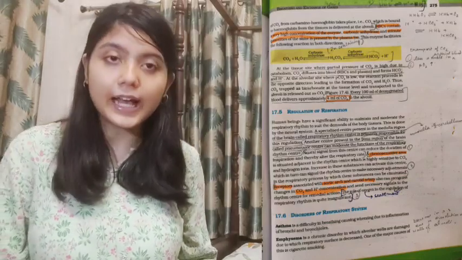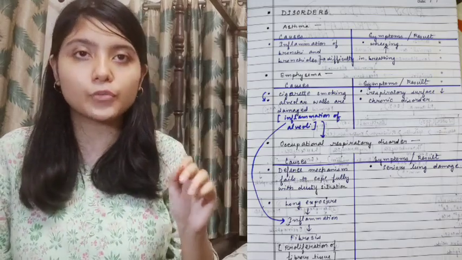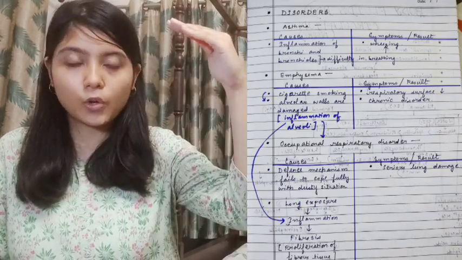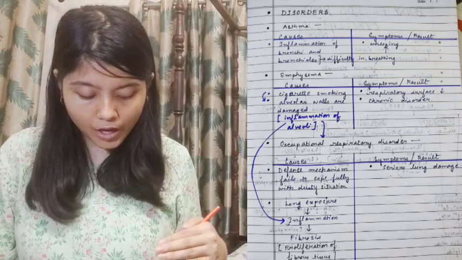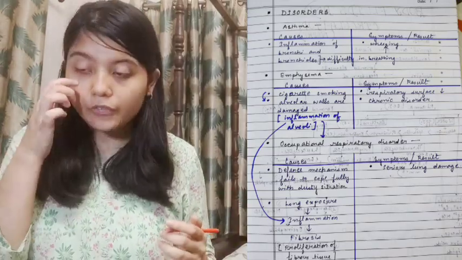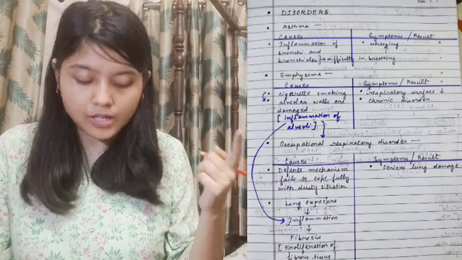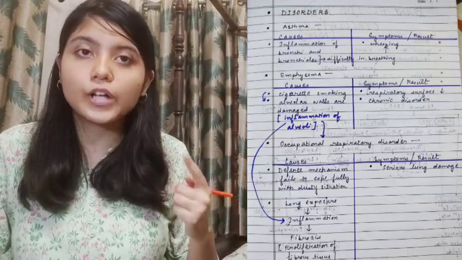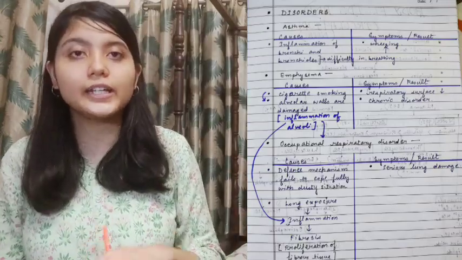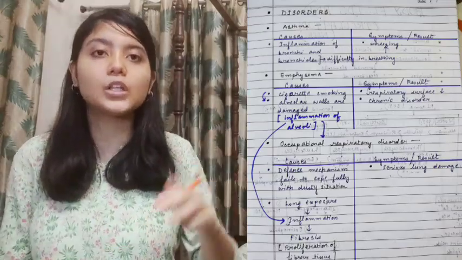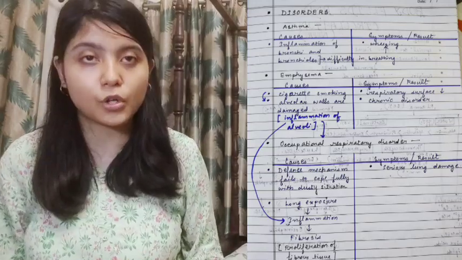Now getting to disorders, I have already discussed about disorders before. You can learn about them again in a flowchart kind of way. Like you can start from the cause and you can end till the result or the consequence. Like for asthma, firstly, we would have inflammation of the bronchi and the bronchioles. Then we would have difficulty in breathing or asthma, and it's going to result in wheezing. So this is how you can make the sequence-wise flowchart to understand these disorders better.